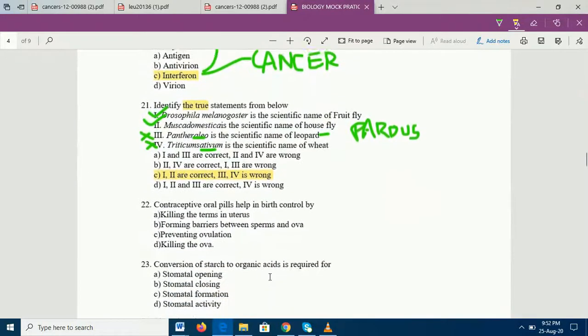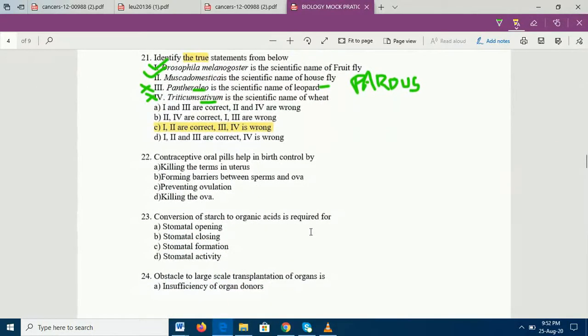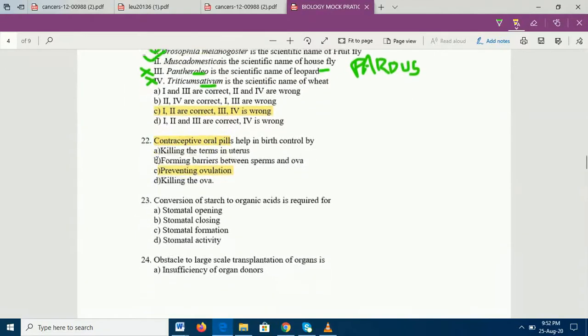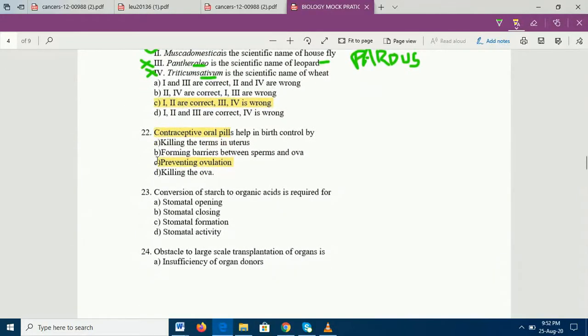22nd question, contraceptive oral pills help in birth control by? Very simple and straightforward question. Contraceptive oral pills prevent ovulation. So there's nothing to discuss here. 23rd is also a straightforward question, nothing to discuss. Conversion of starch into organic acids is required for opening of the stomata. So for stomatal opening, conversion of starch to organic acids is needed.